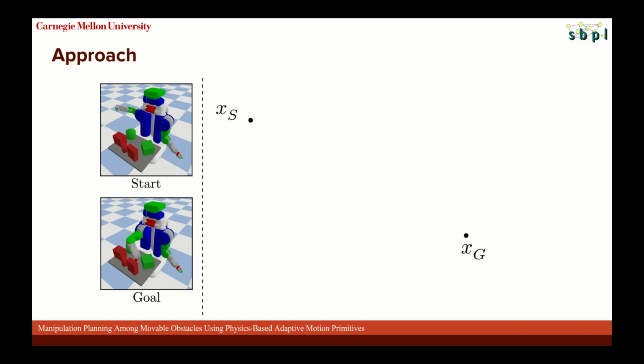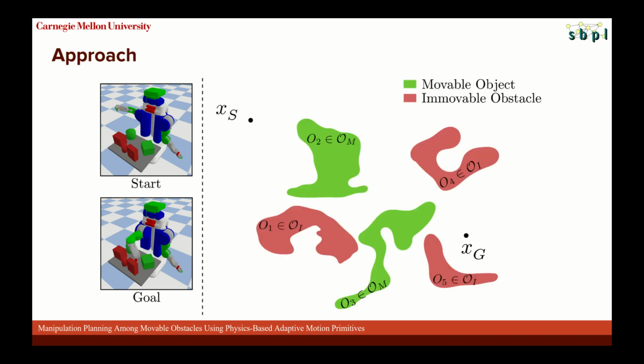Let's walk through an example to illustrate how our algorithm works. Consider this scene where we are given a start configuration and a goal pose for the end effector, and on the right we depict the robot configuration space with these points. There are green movable objects and red immovable obstacles in the scene that we need to account for during planning.